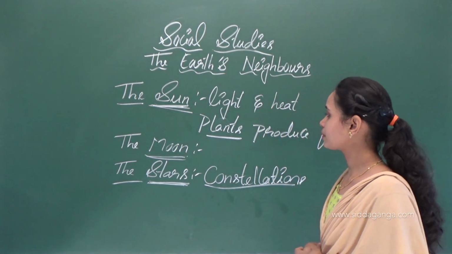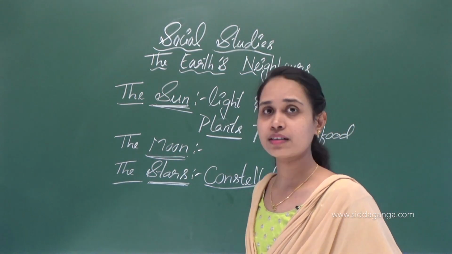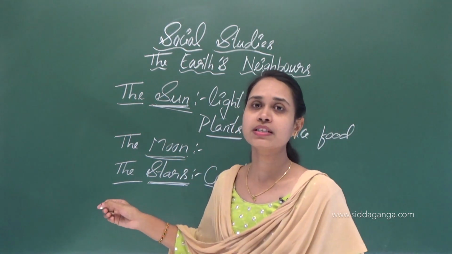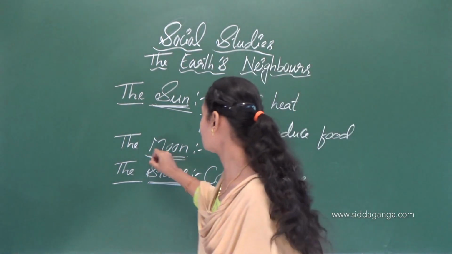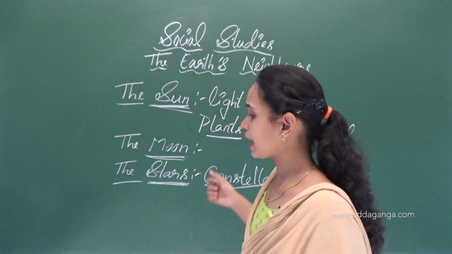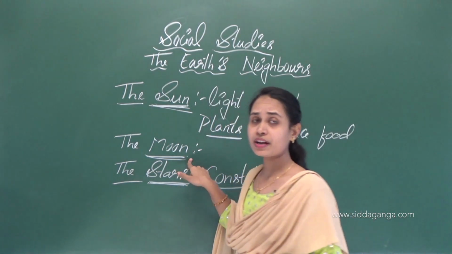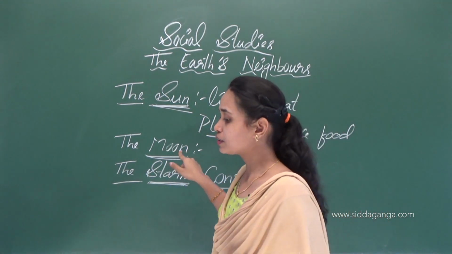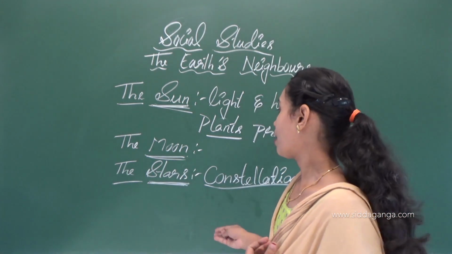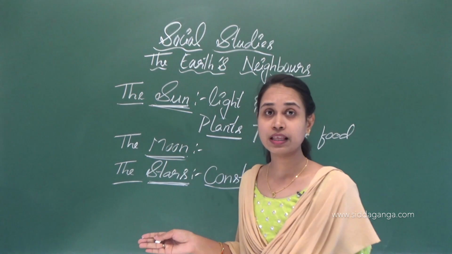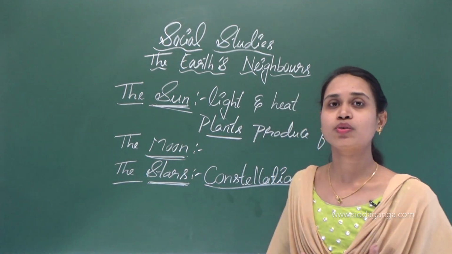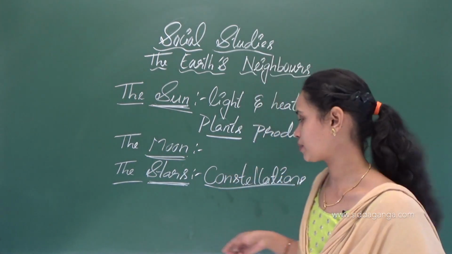The energy obtained from the sun is called solar energy. The moon is the earth's natural satellite. The moon has no light of its own. There are many thousands of stars we can see in the sky at night time. Many stars make a pattern, and that pattern is called a constellation.